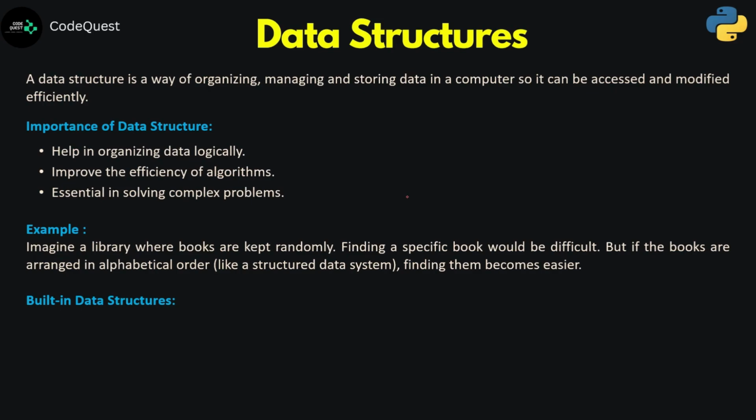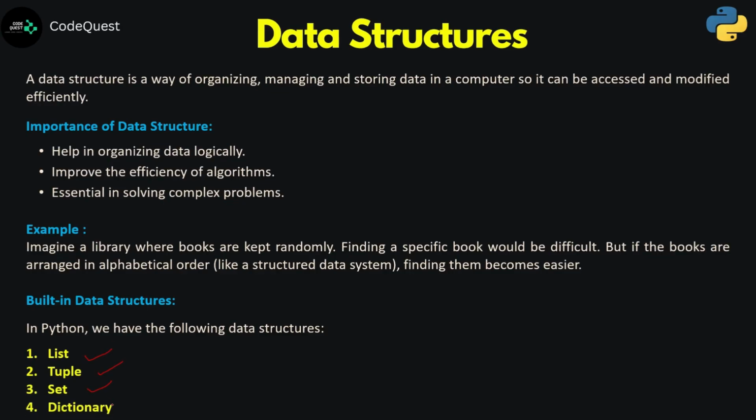And in Python, there are many built-in data structures, or we mostly say collections, available, and they are list, tuple, set, and dictionary. So these are the four specific kinds of data structures which are very useful in Python.